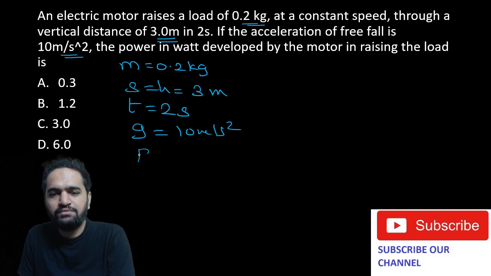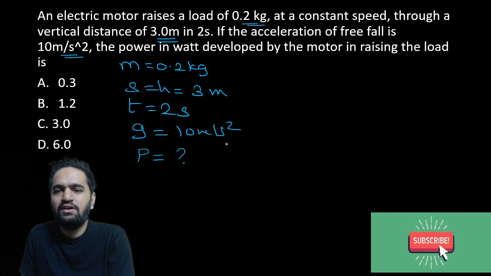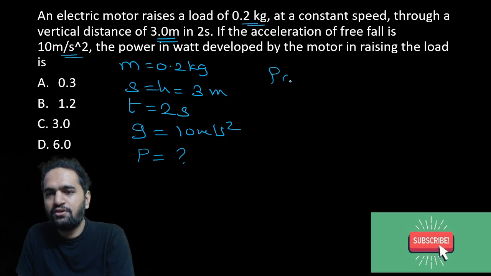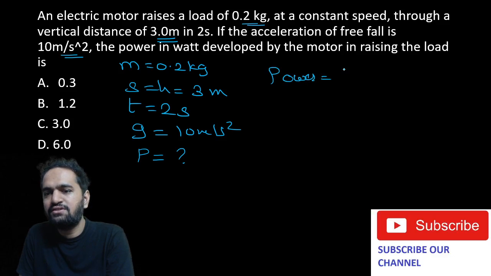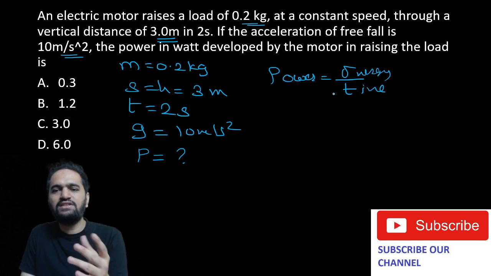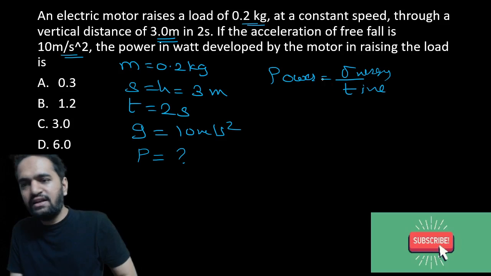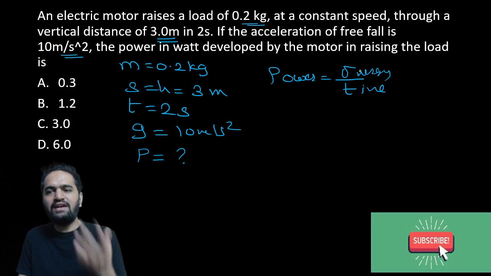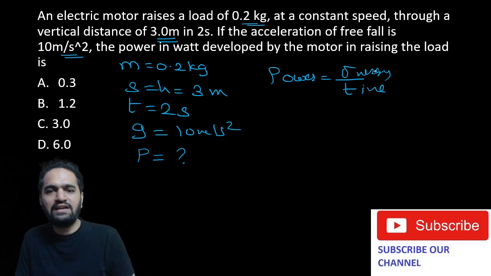Now they are asking what is power. That is so simple. Power is nothing but, what is the formula? Power is equal to energy by time, correct? But in this case the object is falling from a height, so the energy we are going to talk about, we can take either kinetic energy or potential energy.